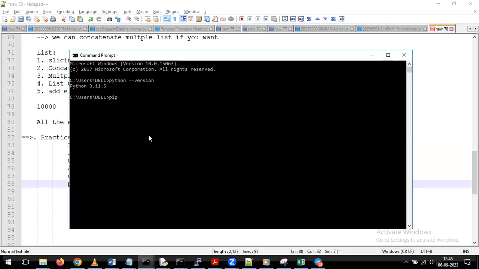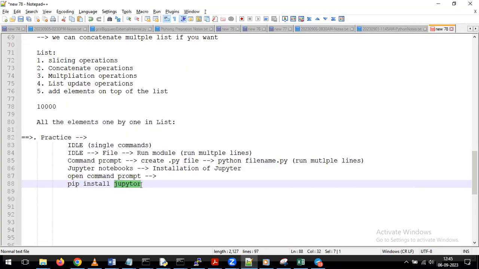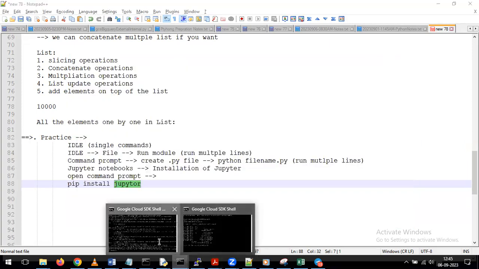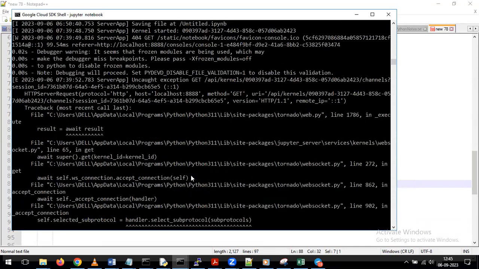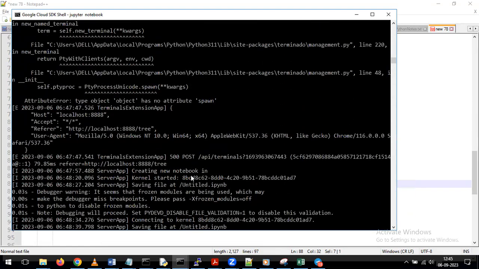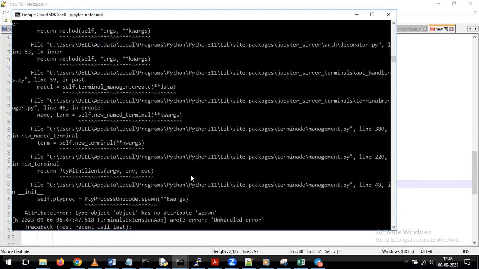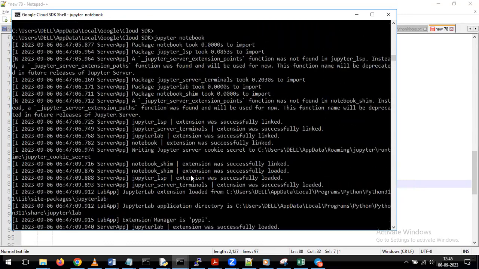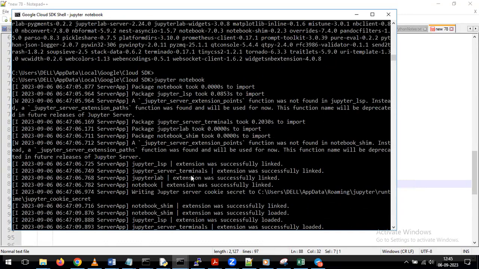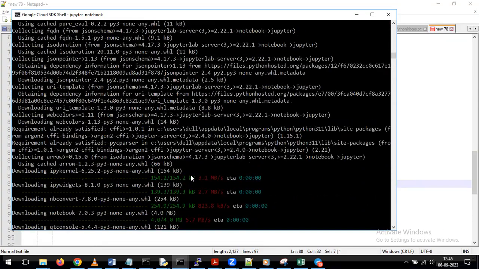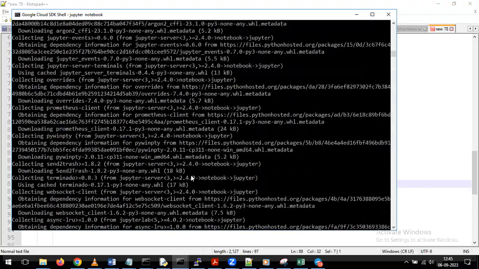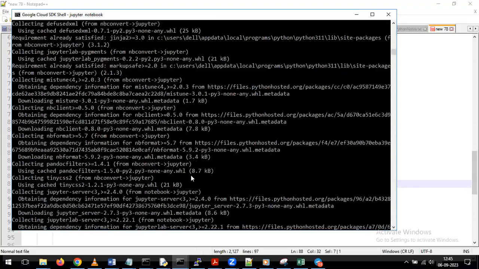If you want to install Jupyter, just give pip install jupyter. Please give this command and click on enter. In my system, I already installed it today. For that reason, I'm not pressing enter. In your system, please click on the enter button. With that, you can open Jupyter. It will take 30 to 40 seconds.